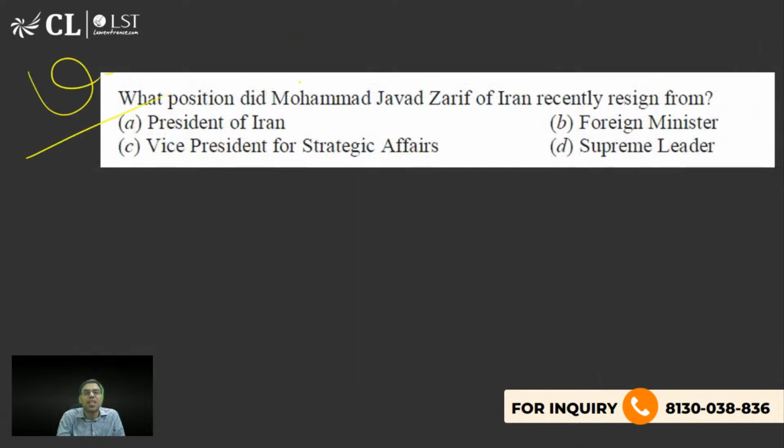The next is what position did Mohammad Javad Zarif of Iran recently resign from? He had recently resigned as a very prominent minister from Iran. What is that post?